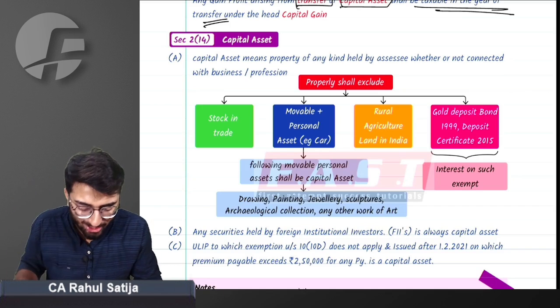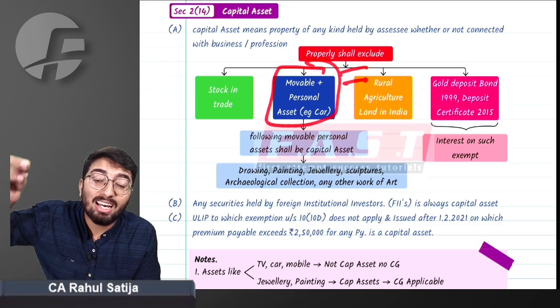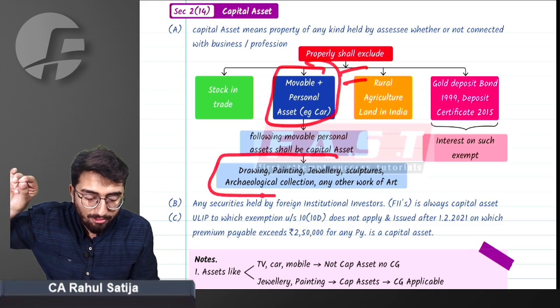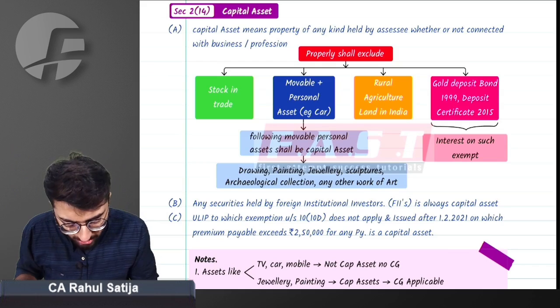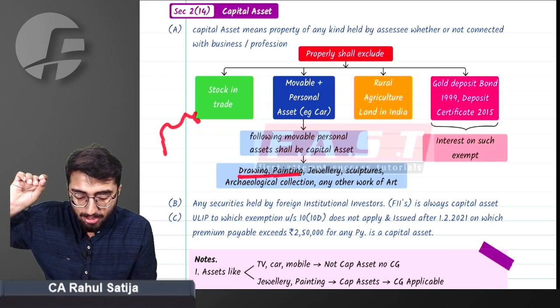But one thing to be taken care of is, even if all the movable personal assets are not capital assets, these few will be classified as capital asset. What are they? Any kind of drawings, like we had Majnu Bhai's painting.